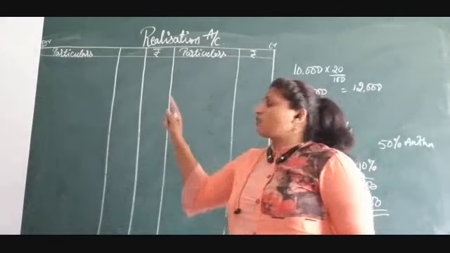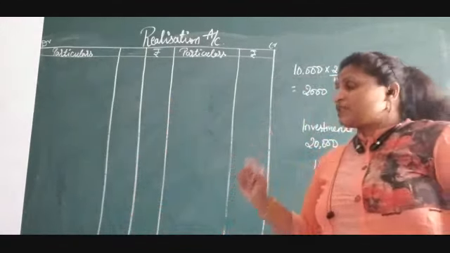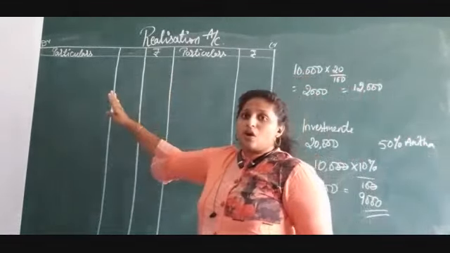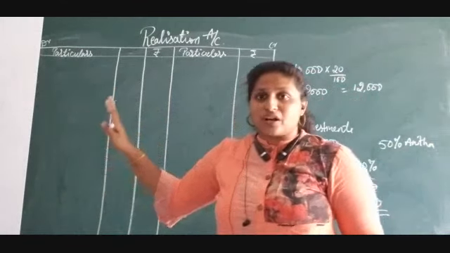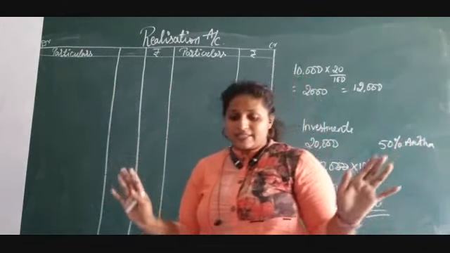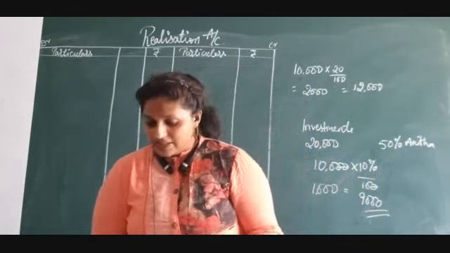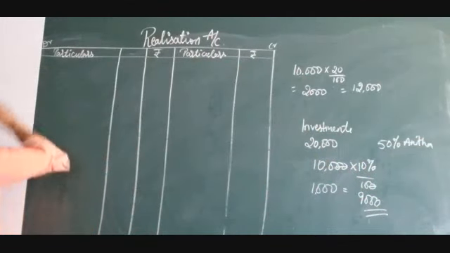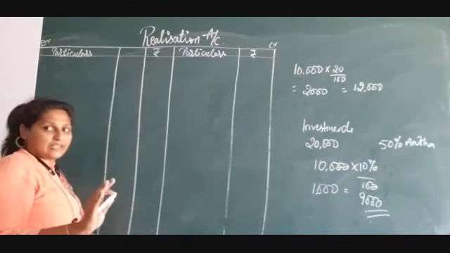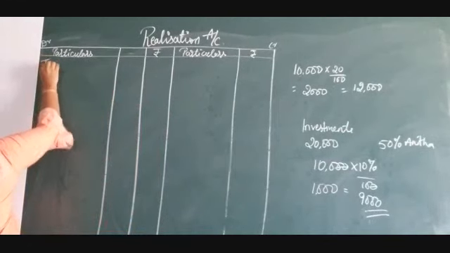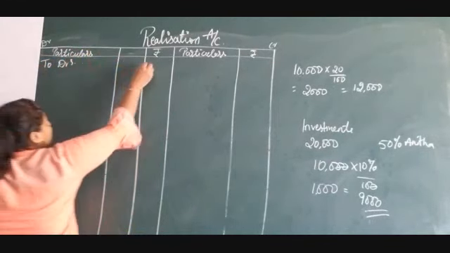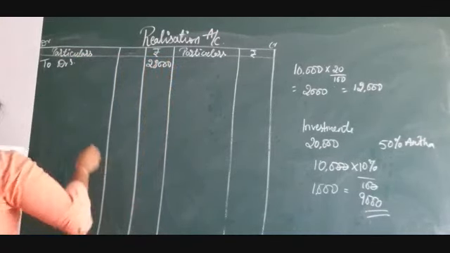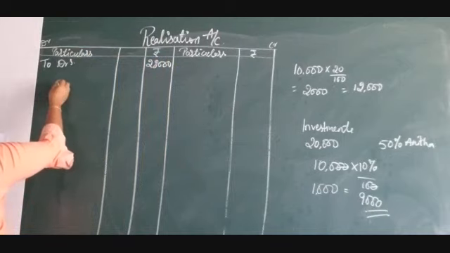Now again, when I am doing the problem, I am going to explain clearly. Got it? Now first thing, what you are going to write on the debit side of the realization account? All the assets given in the question. Is it right? So what are the assets given in the balance sheet? First is cash at bank, which is not going to be taken. The next is debtors. You have to take the book value, 28,000.